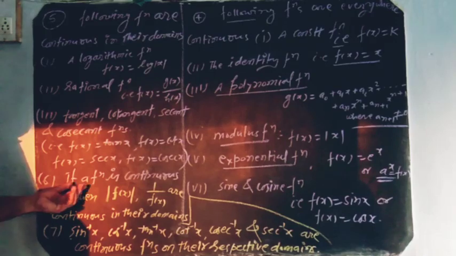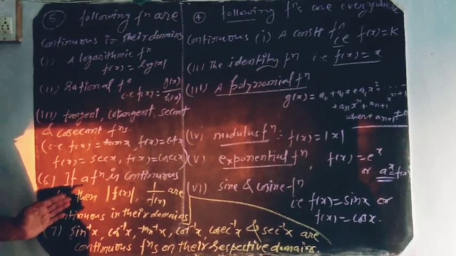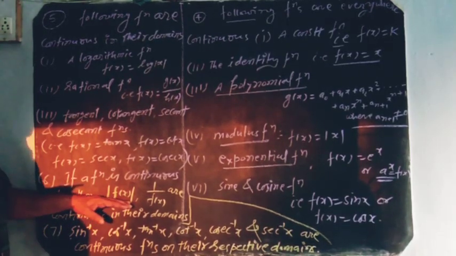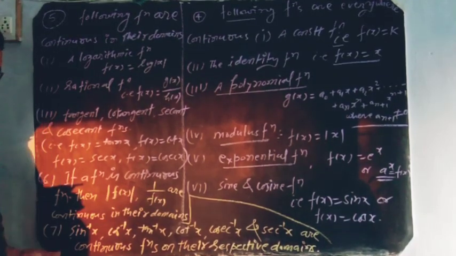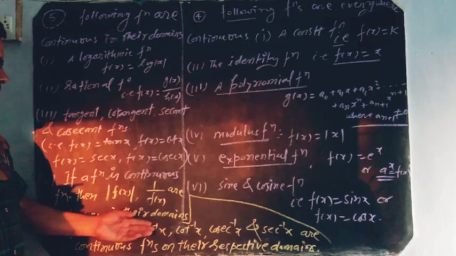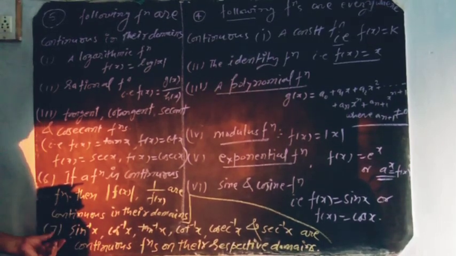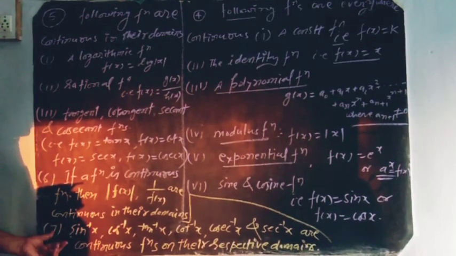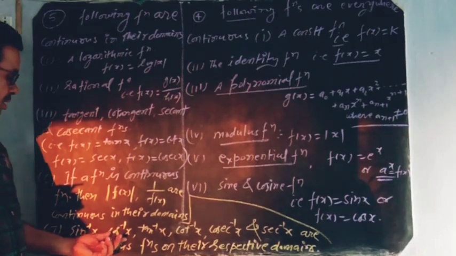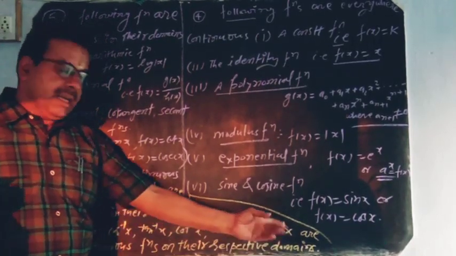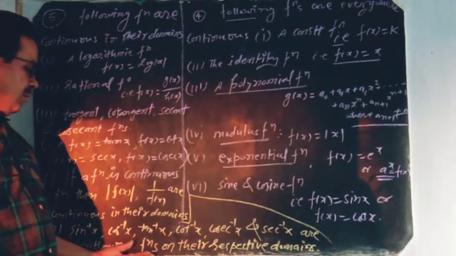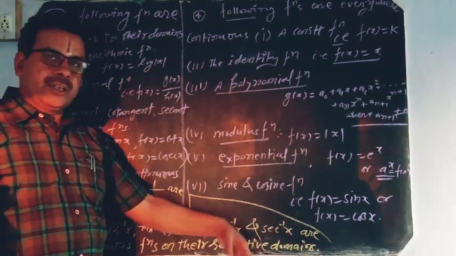And your sixth point: if a function is continuous, then modulus of f of x and 1 divided by f of x, it means the reciprocal, are continuous in their domains. And your seventh, approximately the last point, is that sin inverse x, cos inverse x, tan inverse x, cot inverse x, cosec inverse x, and sec inverse x are continuous functions on their respective domains.